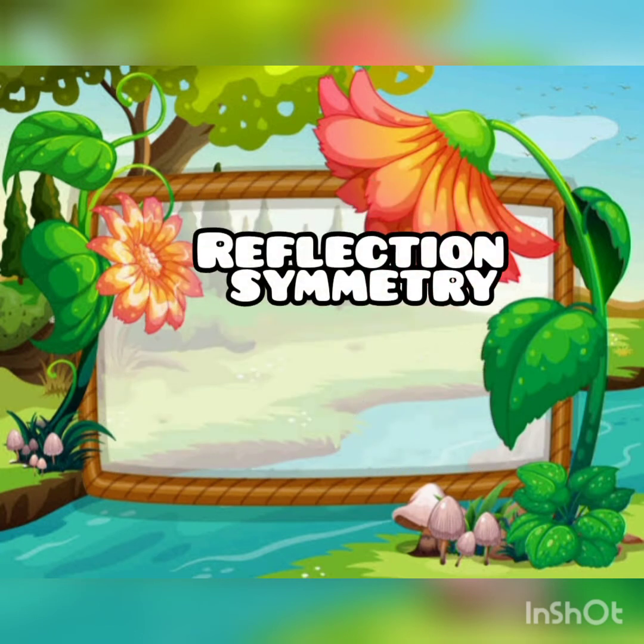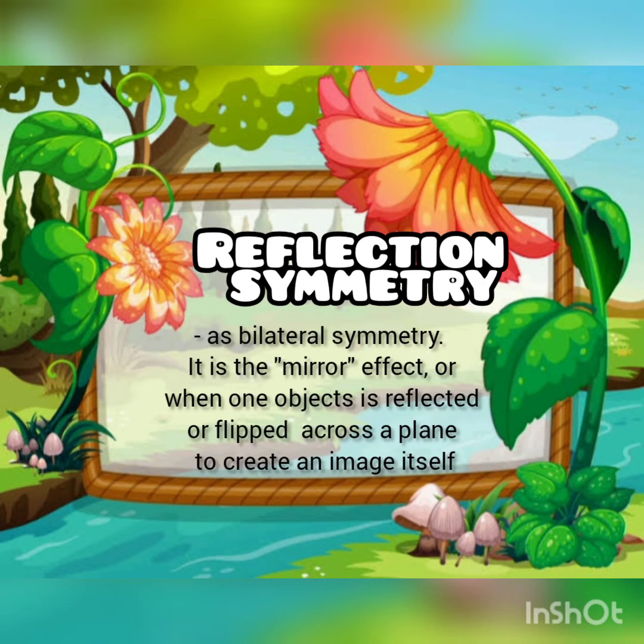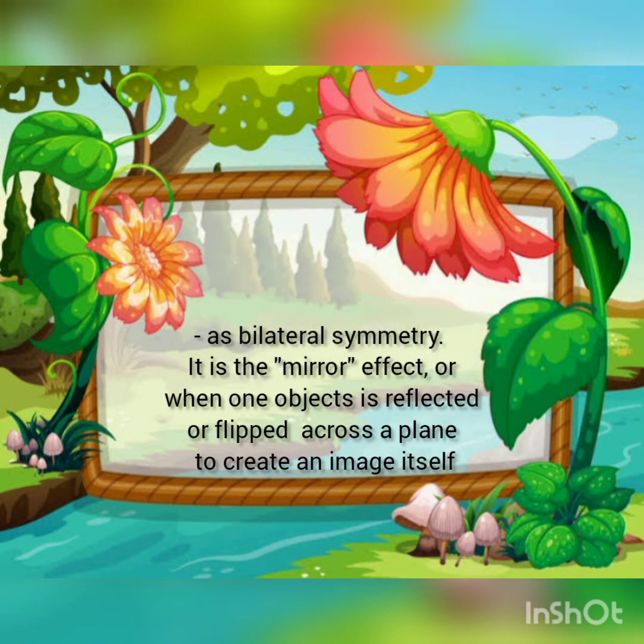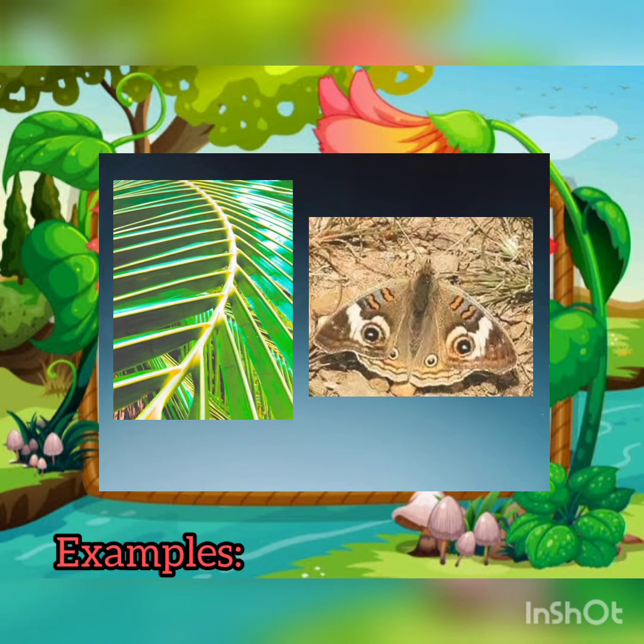Reflection symmetry is also known as bilateral symmetry. So it is a mirror effect, or when one object is reflected or flipped across a plane to create an image of itself. Examples are coconut leaf and butterfly.